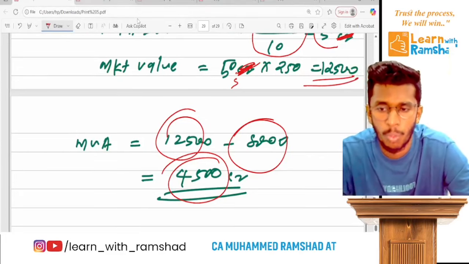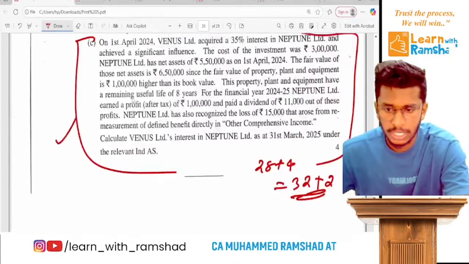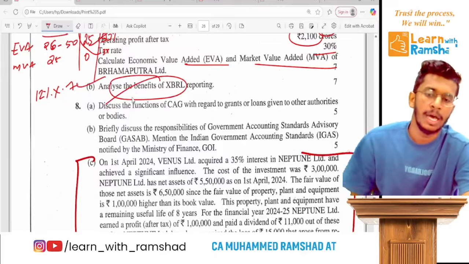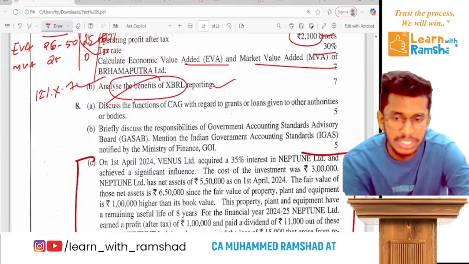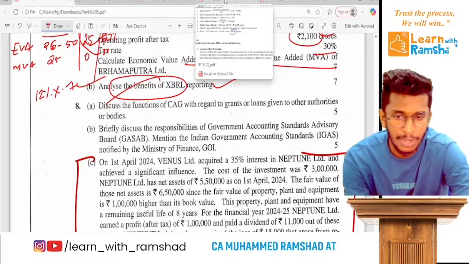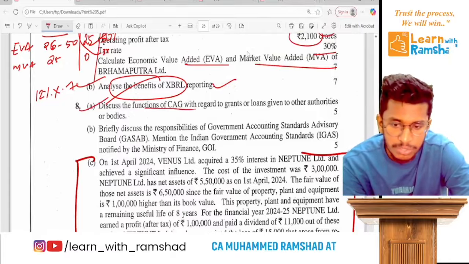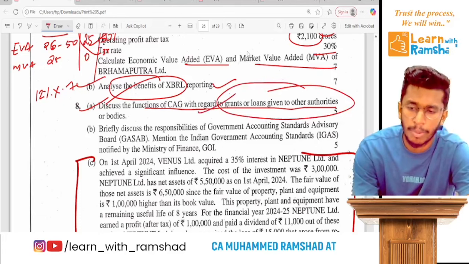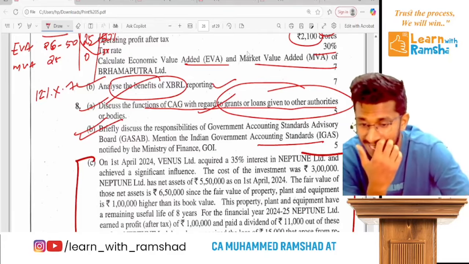That's it. Now, what is the further question? Let's see what is the next question. Analyze the benefits of XBRL. So you know the benefits of XBRL. Ready? So we learned it. Since it's a theory question, I'm not explaining it. Clear? Then discuss the functions of CAG related to grants or loans. Many times I said this is a probable question, and there is another question, responsibility of Gazab. Clear? And also write the names of IGAs.